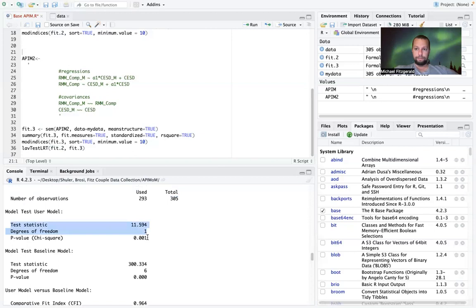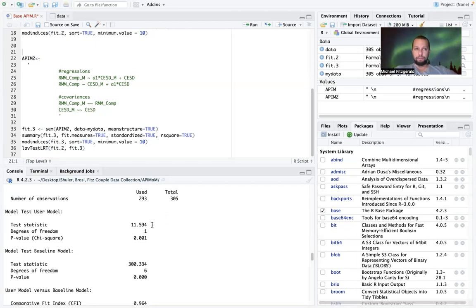constraining those actor effects to be equal across male and female led to a 1 degree of freedom change, and our chi-square statistic is 11.594. And so the critical value for 1 degree of freedom on the chi-square is 3.84. And so anything above that means it's statistically significant, which means that our model fits significantly worse by constraining those actor effects to be equal.